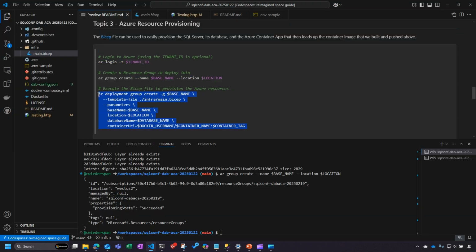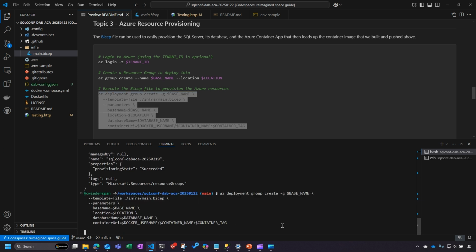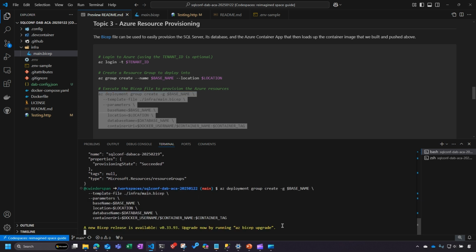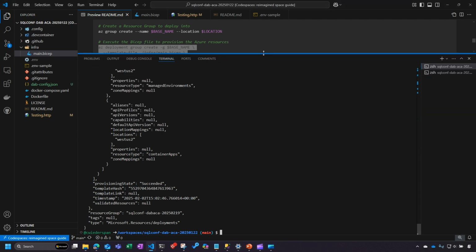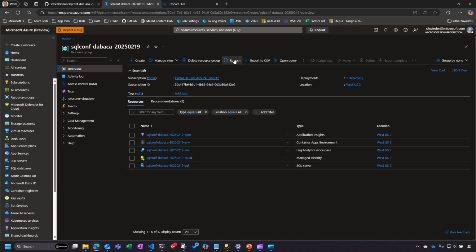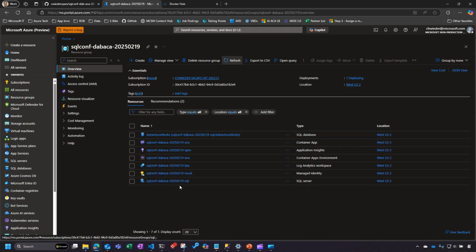This is the command, the AZ deployment group create, where I'm passing in my bicep file. And then I'm passing along those variables that we've kind of talked about throughout. Let's grab that. This will take a minute. So we'll kick that off. All right. So you can see that that finished. If we come over here back to my Azure portal, you'll see I've now got all those resources in there.